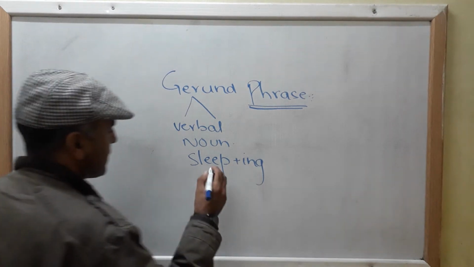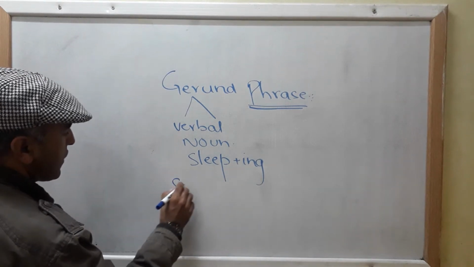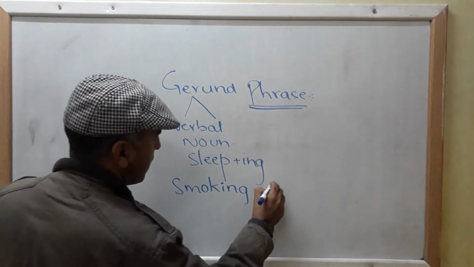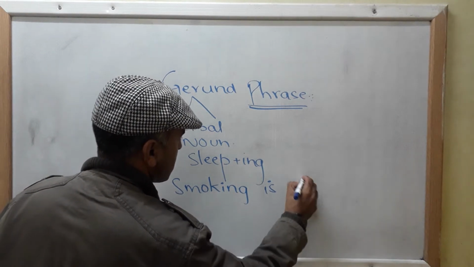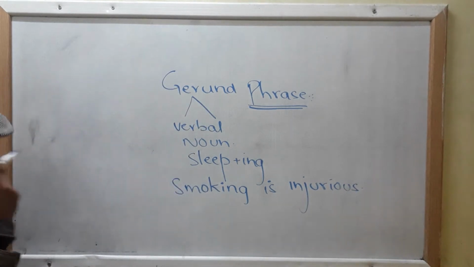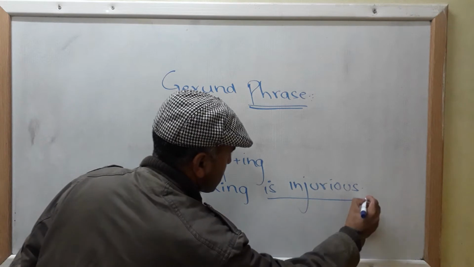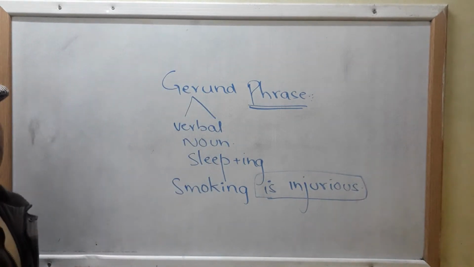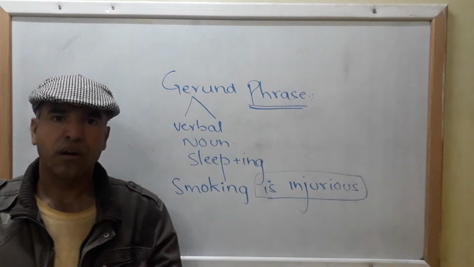Let me cite an example for your understanding. For example, smoking is injurious. Now, in this sentence, you can find your gerund simply by asking the question what. Clear?